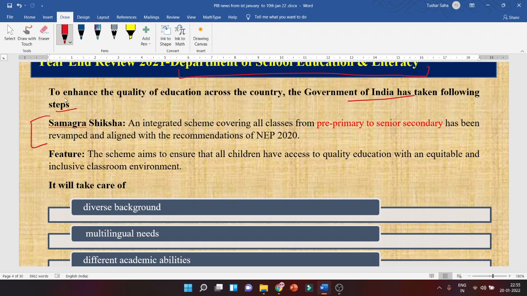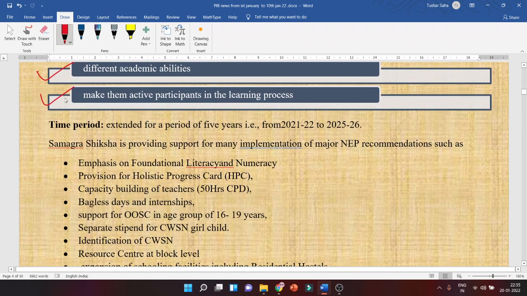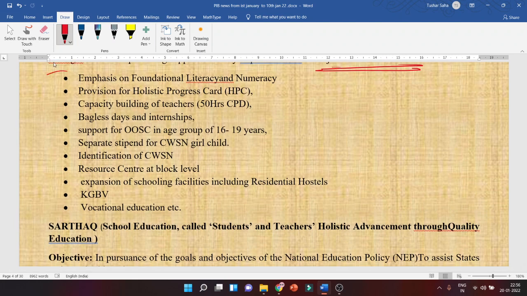Samagra Shiksha Abhiyan, you already know this. What is this? Because this is very old. Now it will take care of, look, what? Diverse backgrounds, multilingual needs, different academic abilities, and make them active participants in the learning process. What's the time period? 5 years, 2021-22 to 2025-26. Okay. Of major NEP, new education policy recommendations, are these ones. Go through it.